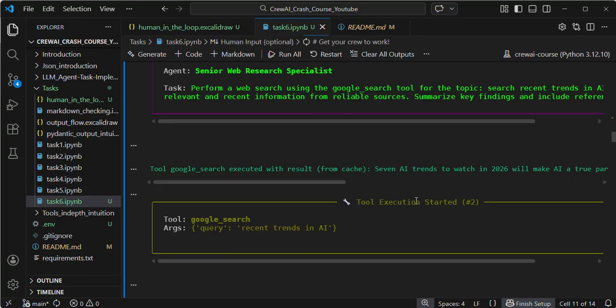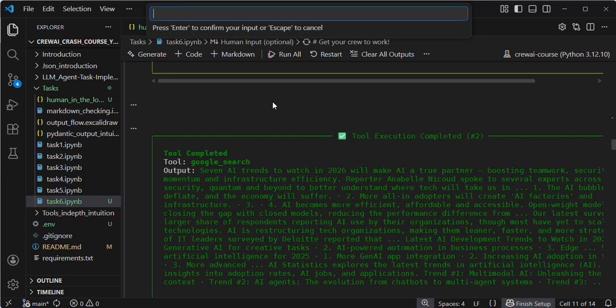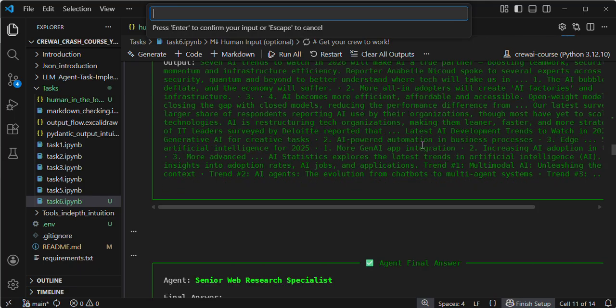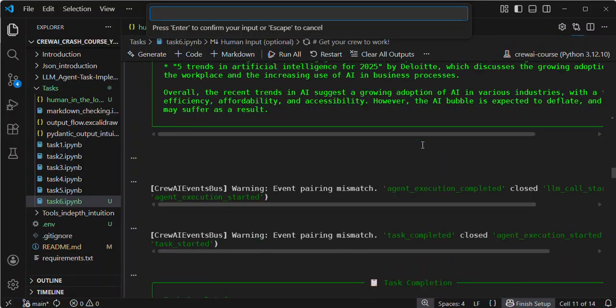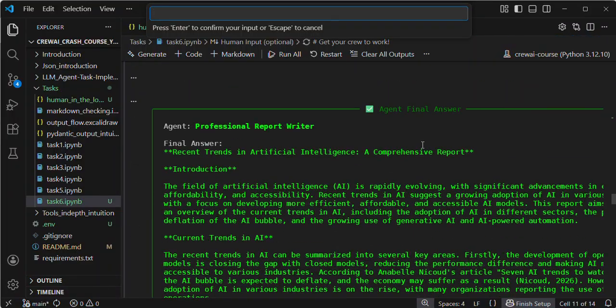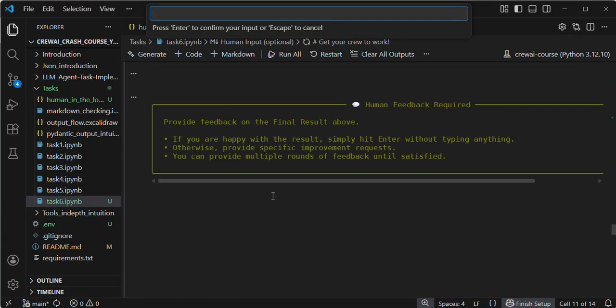Agent started, tool call execution started. Here again it will ask for user feedback, right? If you see, this is my agent final response. Here they are asking for human feedback, at the top of Visual Studio Code.